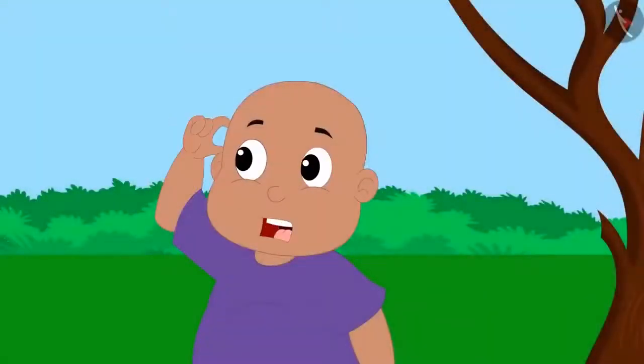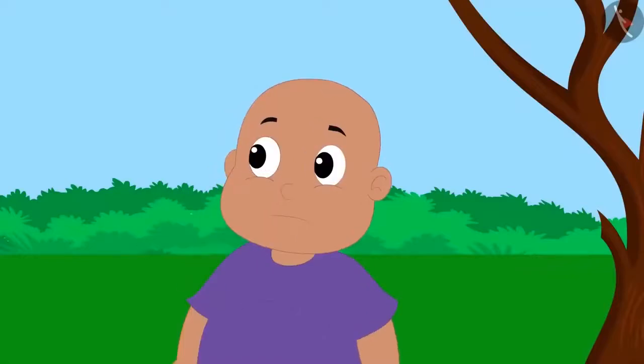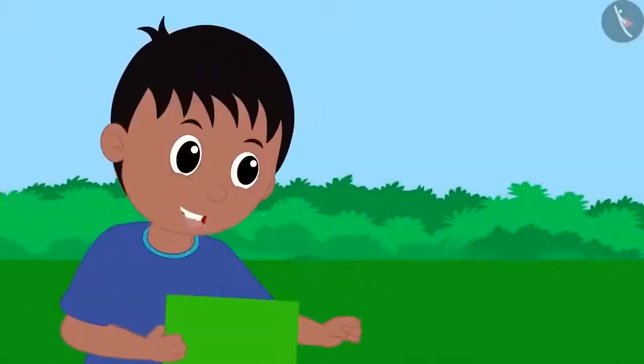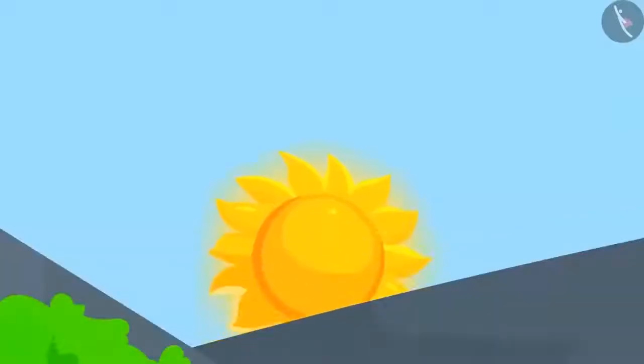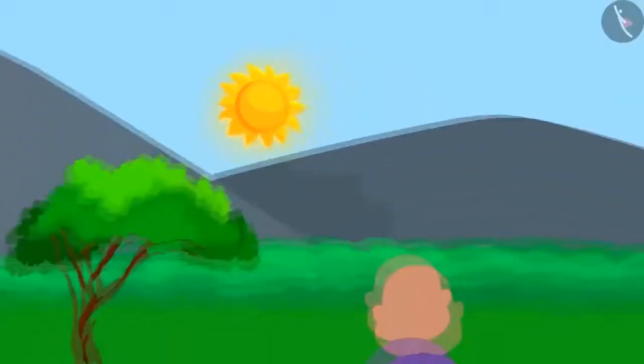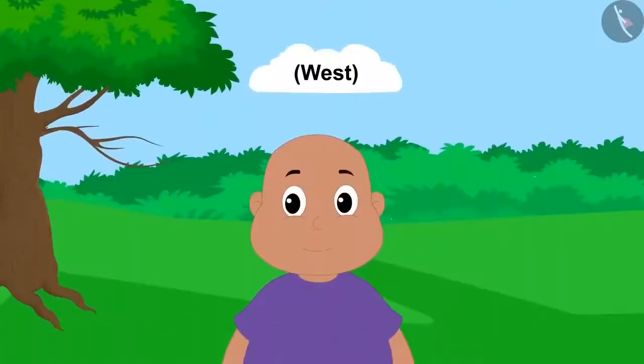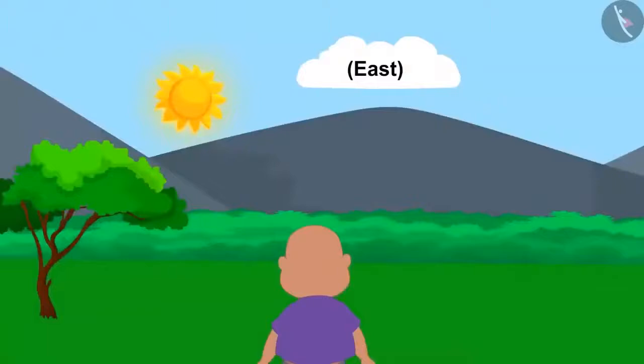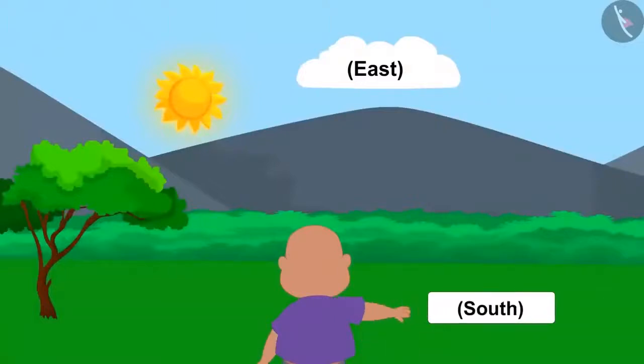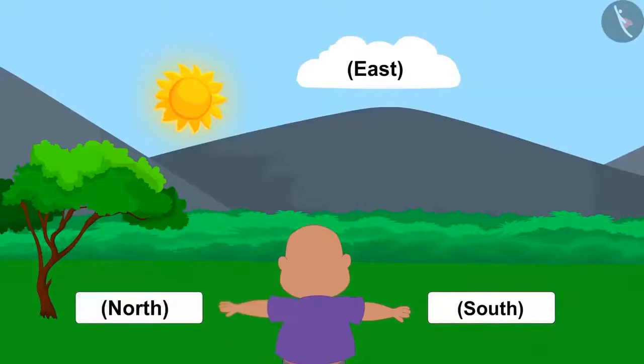But how are we supposed to recognize these directions? Now confused, Bablu asks Raju. This is very easy. Suppose you are looking at the direction where the sun rises. So you are looking towards the east direction. West will be towards your back. South would be towards your right hand. And the north would be towards your left hand.